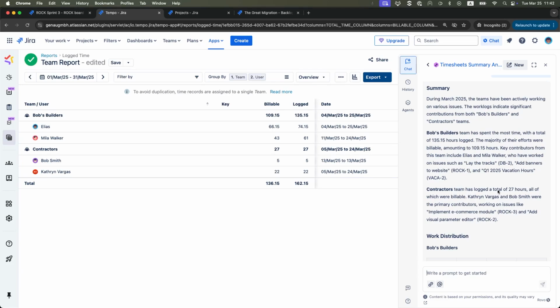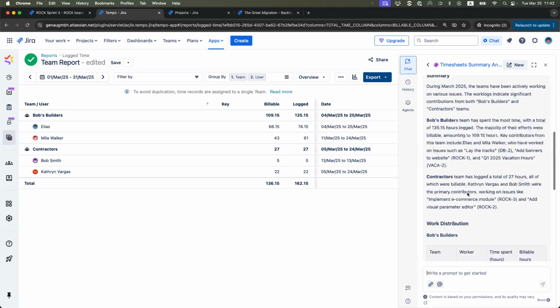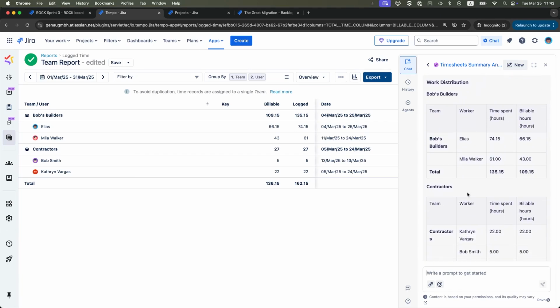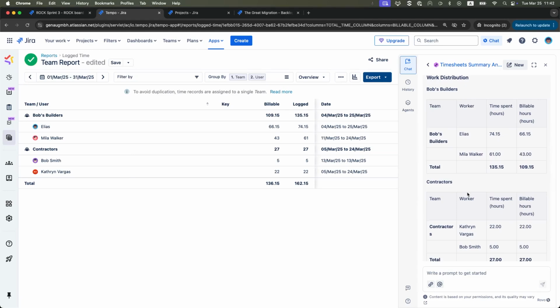We see that the summary has gotten the number of logged hours correct for Bob's builders. Same with the second team, contractors, 27 hours. It lists the users that have worked on it and the number of hours and the work distribution, which looks to be the same as what's in the Tempo team report.